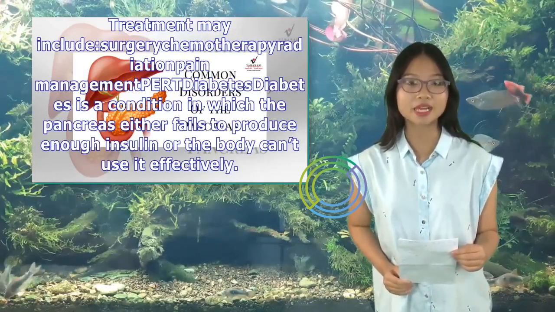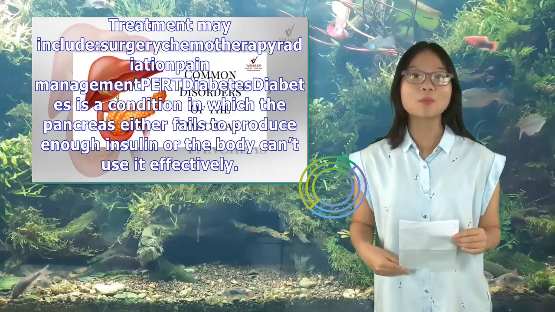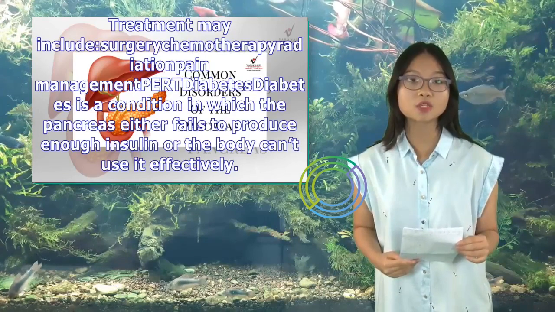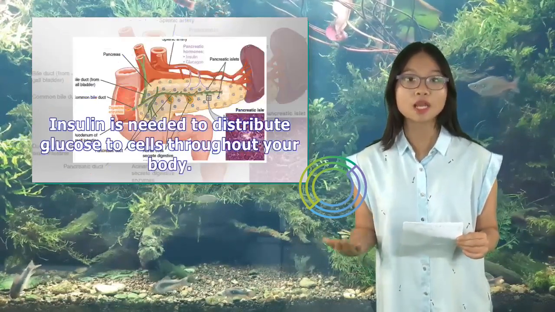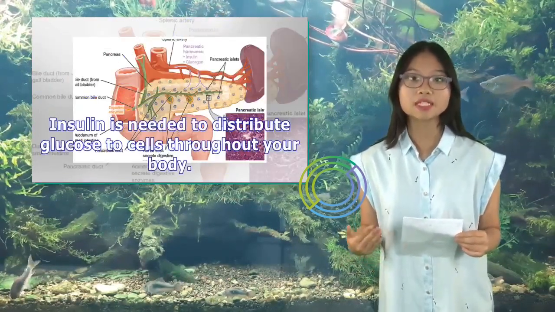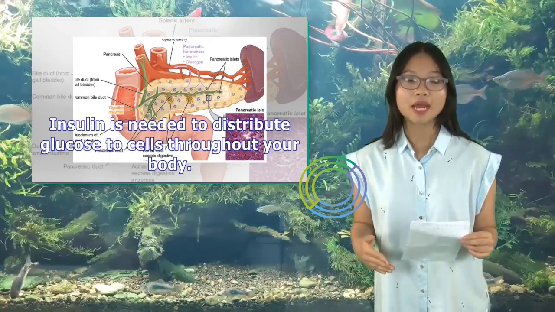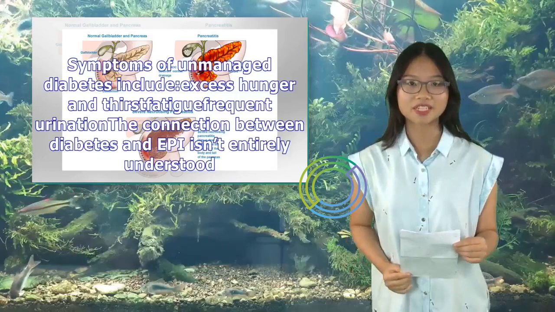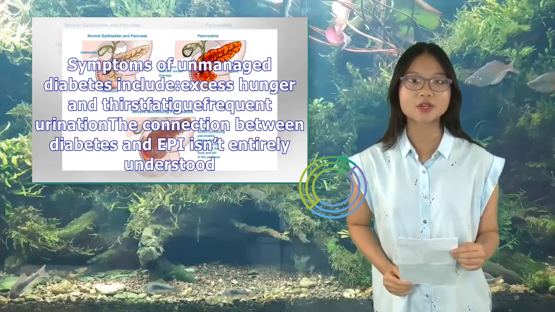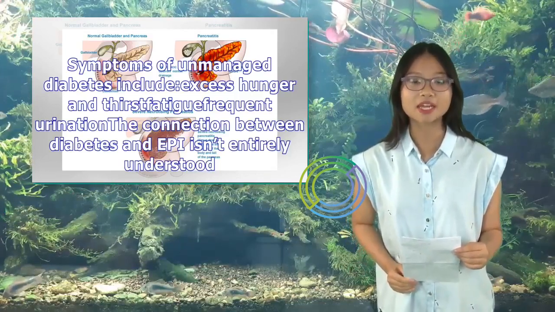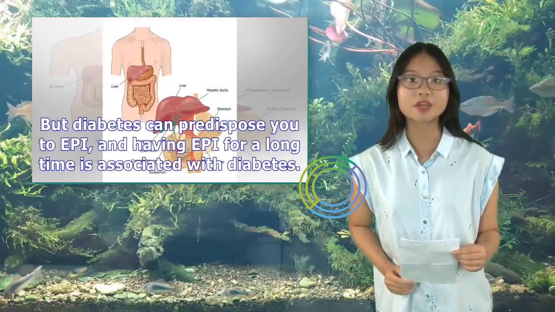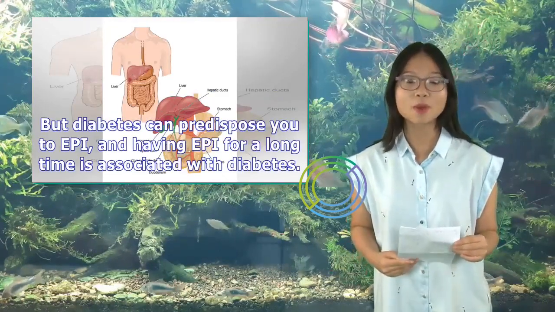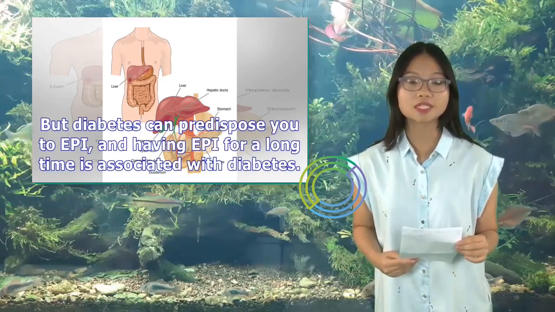Diabetes: diabetes is a condition in which the pancreas either fails to produce enough insulin or the body can't use it effectively. Insulin is needed to distribute glucose to cells throughout your body. Symptoms of unmanaged diabetes include excess hunger and thirst, fatigue, frequent urination. The connection between diabetes and EPI isn't entirely understood, but diabetes can predispose you to EPI, and having EPI for a long time is associated with diabetes.